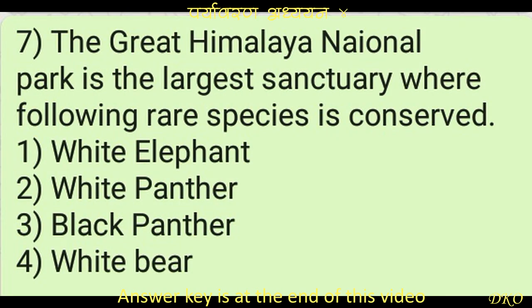Question number 7. The Great Himalaya National Park is the largest sanctuary where following rare species is conserved. Option number 1 is white elephant, option number 2 is White Panther, option number 3 is Black Panther, and option number 4 is white bear.